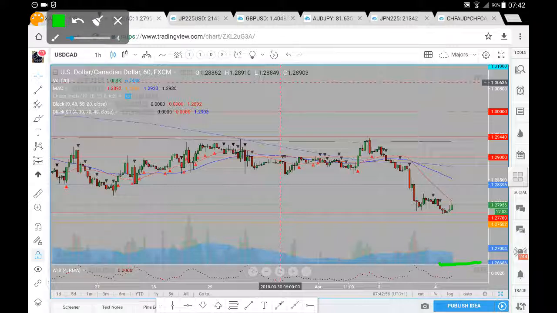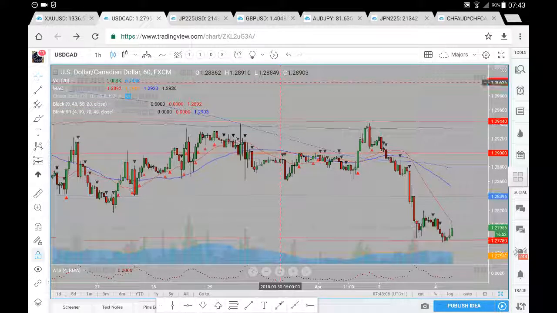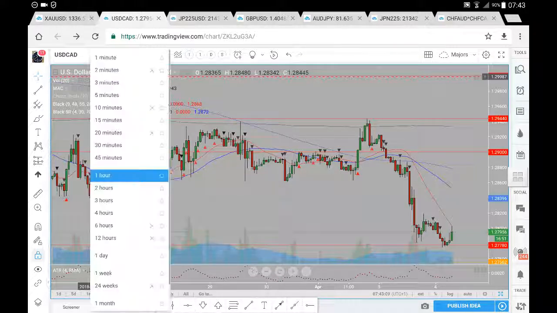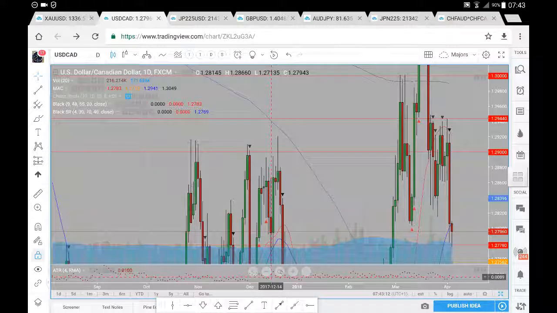If we did break down from where we are at present, would expect 127 to be the far end of the range, but on a particularly volatile day, even 126.22 could come into focus. And with that said, that pretty much wraps up the USDCAD. We'll have a brief look at the daily chart just to see how price is developing here before concluding.